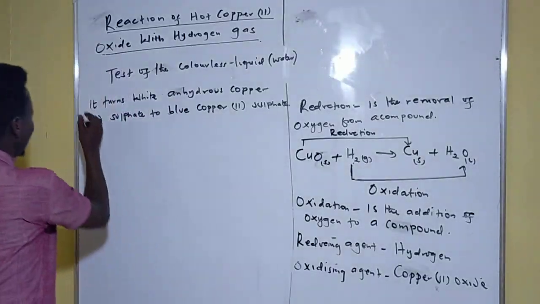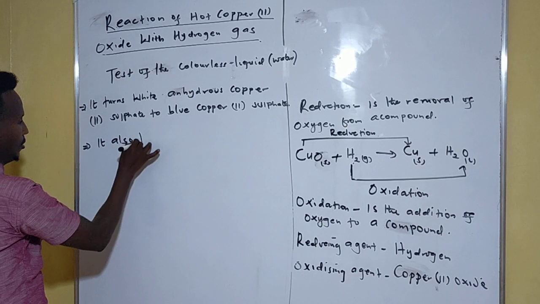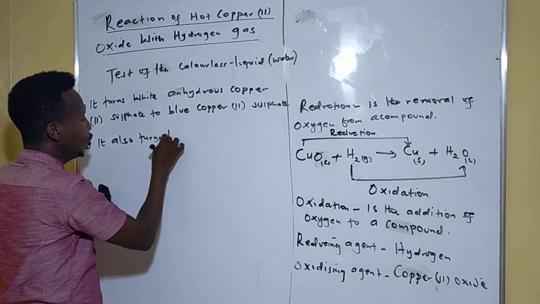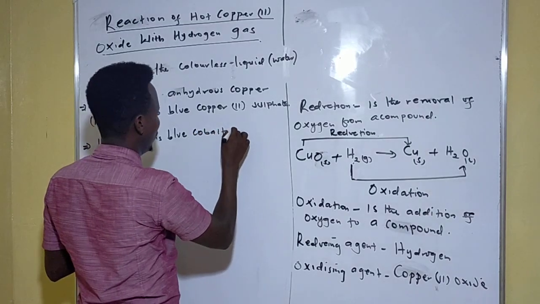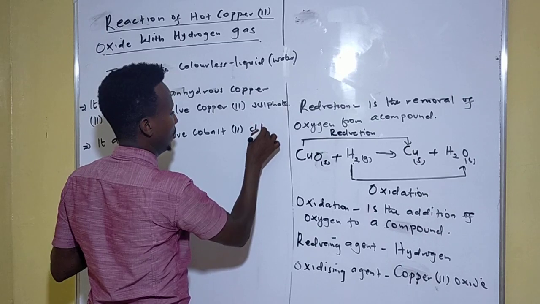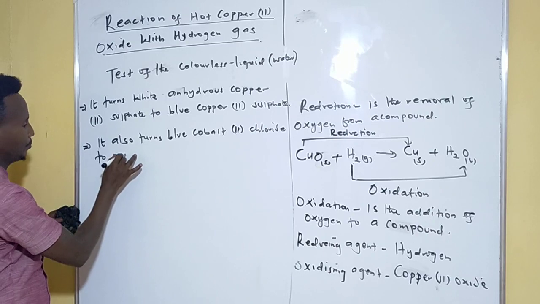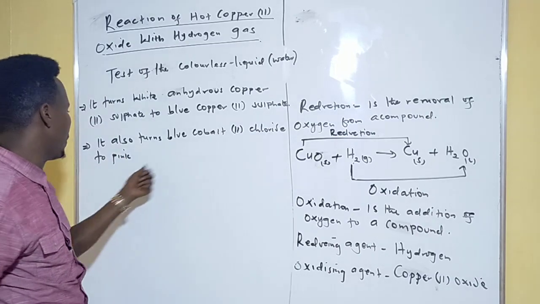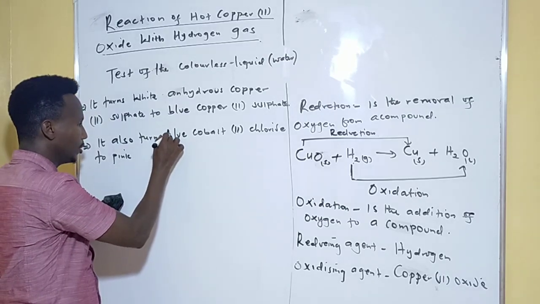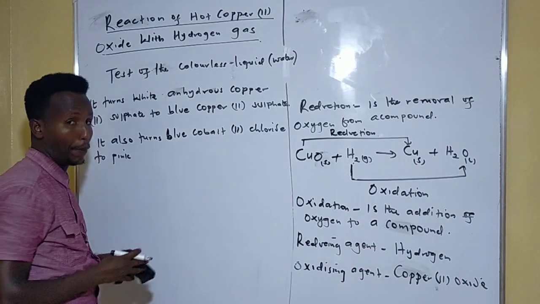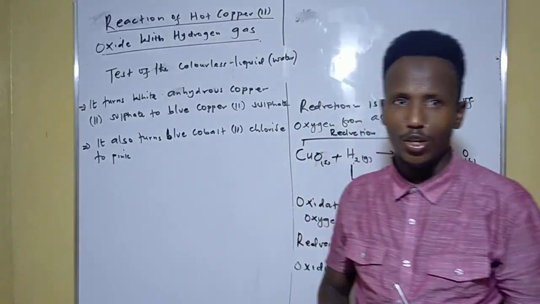Don't forget, this is test 1. Another test is that it also turns blue cobalt 2 chloride to pink. Look here, cobalt 2 chloride is blue in color. If you add water to it, then it will turn pink. So those are 2 tests for the colorless liquid, which is water, for your information, guys. Don't forget that.